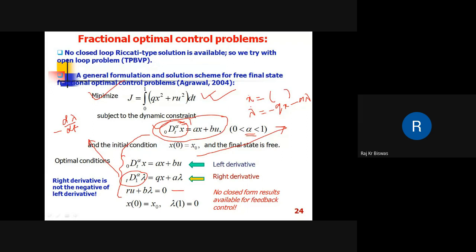But here, as they are completely different, and there is no straightforward relation between the left and right fractional derivatives, the solution, or the optimal solution, of this problem is difficult. So these are the conditions: x0 is equal to x0 and lambda 1 is equal to zero. This is basically the transversality condition. Here, no closed form solution is available for feedback control, so it uses an open loop solution methodology to find state and control.